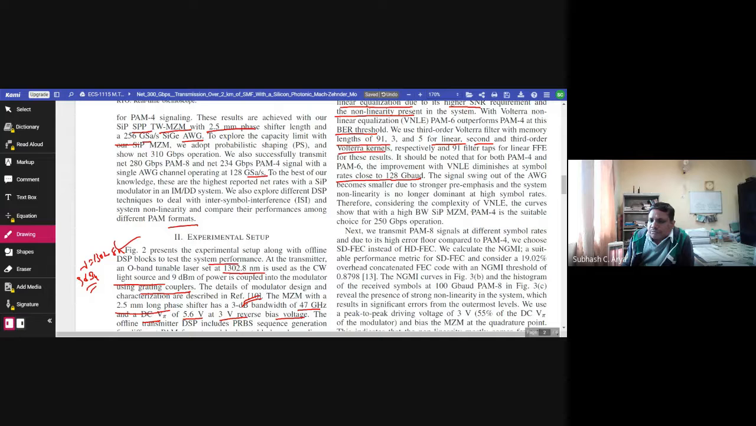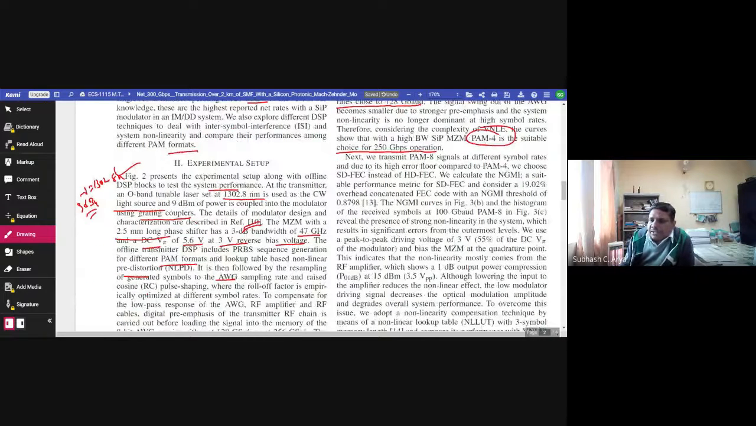Therefore, considering the complexity of VNLE, the curves show that with a high bandwidth silicon photonics Mach-Zehnder modulator, PAM4 is a suitable choice for 250 Gbps. So here the author tries to prove that PAM4 is a suitable choice compared to PAM6. So we have to make here a table of advantages and disadvantages of PAM4 and PAM6.